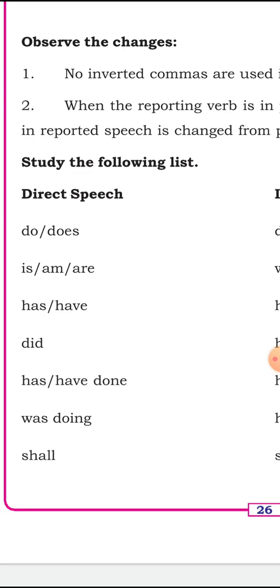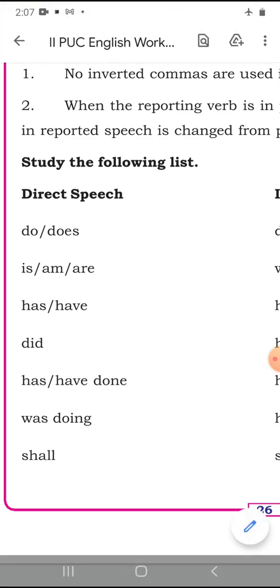Next item is direct speech heading, under which is, am or are. Is, am or are, in the sense the sentence may be simple present, or the sentence may be present continuous. How would the students understand this?